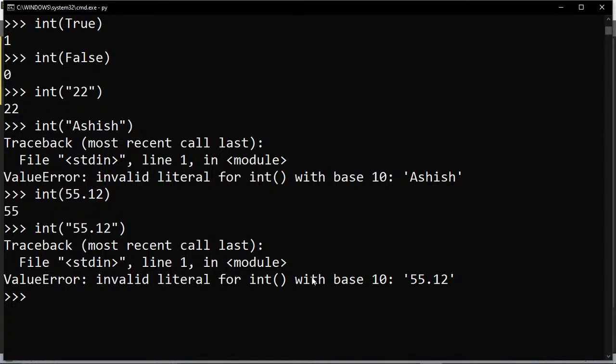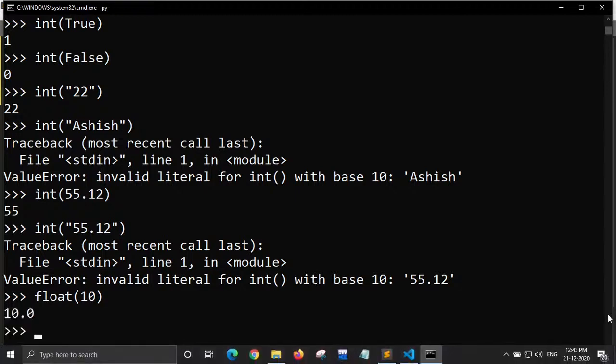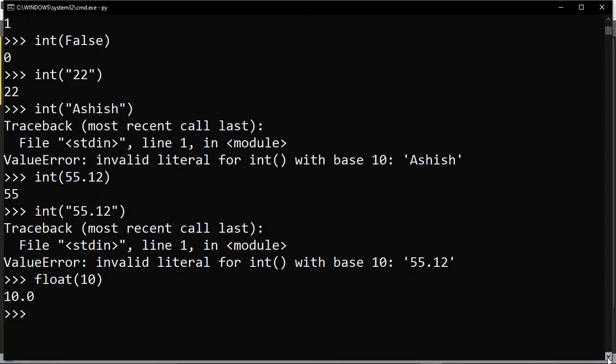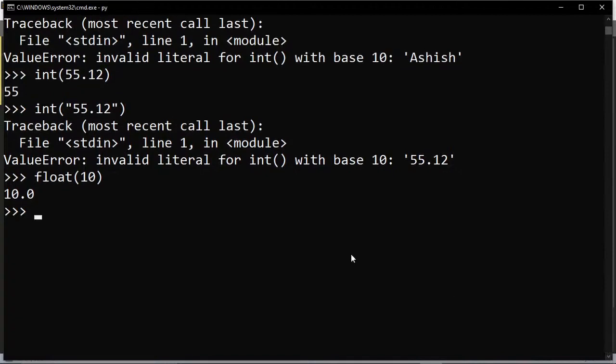Then next we are going to discuss the float function. So what is the float function? Similarly to the integer function, we can convert to another type by using a float function. In case of the float function, we can pass the integer, and of course the value will be 10.0. So by using float, we can convert an integer. But by using float, we cannot convert the complex type of values.